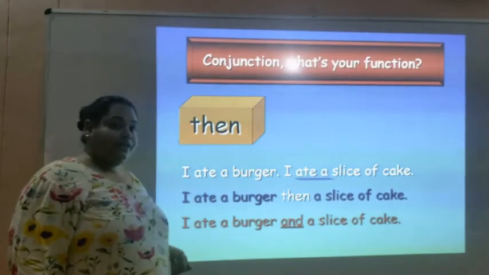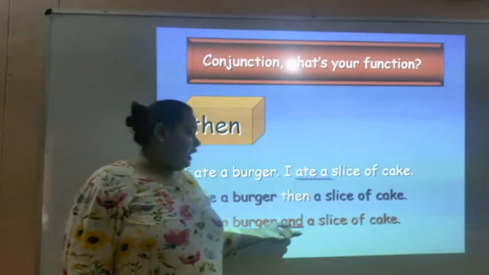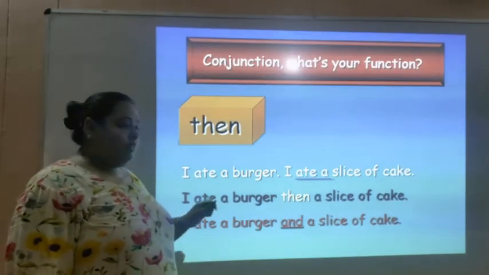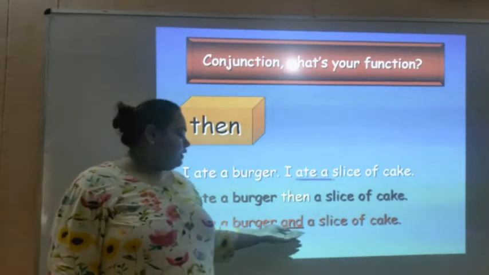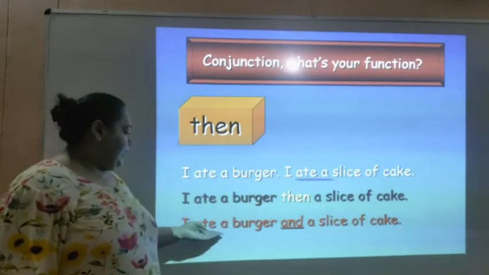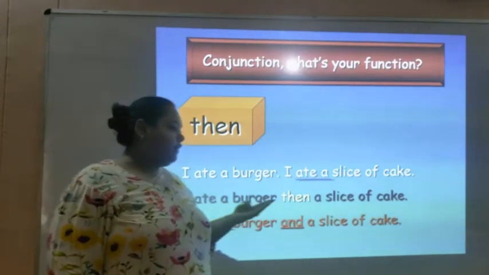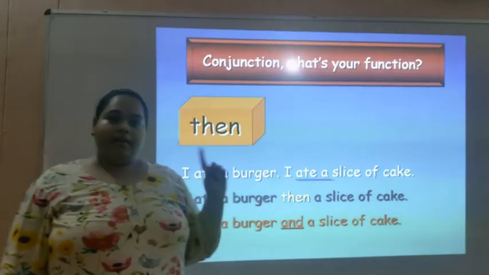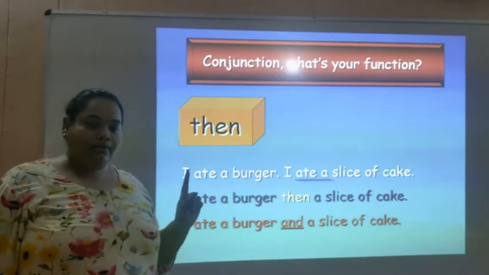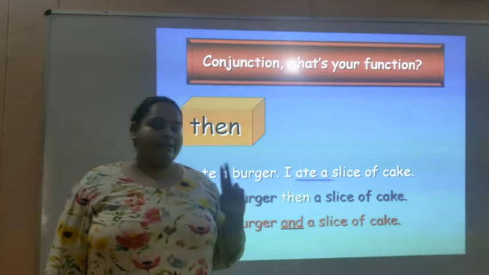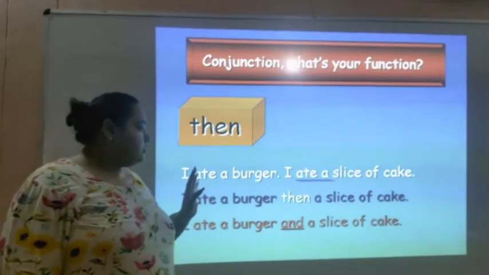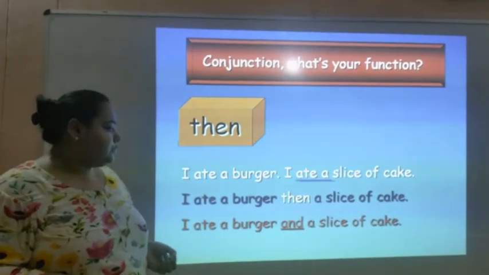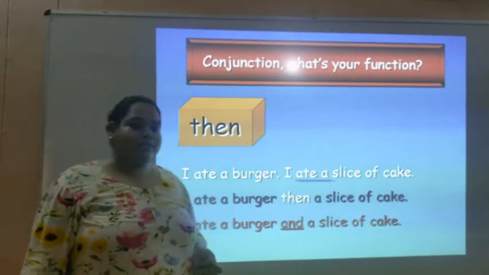But if we use the conjunction and, what is the difference? Let's see the difference if we use the word and. I ate a burger and a slice of cake. That means I ate two things. One, a burger. Second, a slice of cake. We are not sure which happened first, or which was finished first, or which was the last.